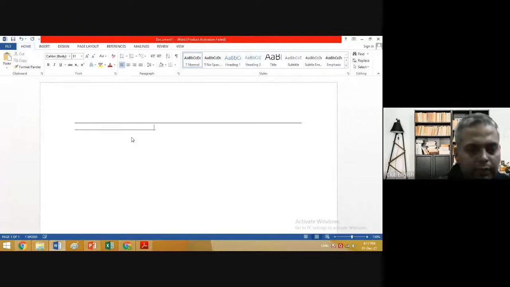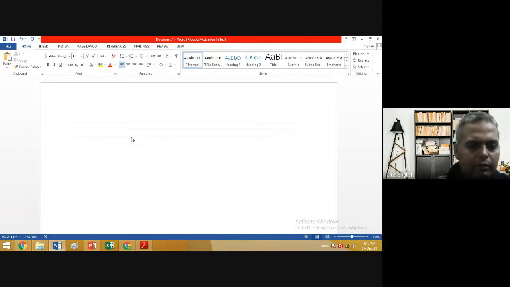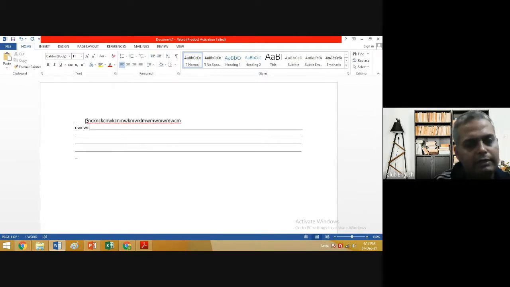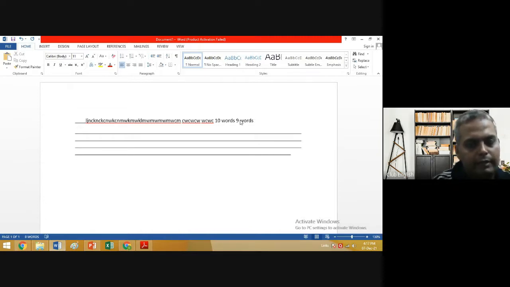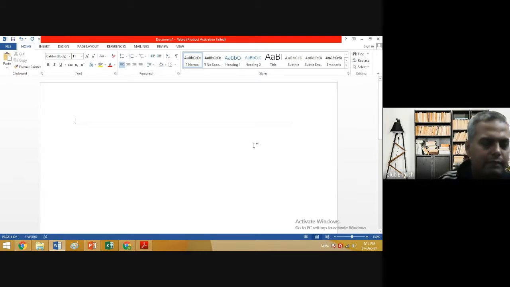As you can see now here, for example, this would be line number one. Then there would be line number two, then line number three. So what you need to do is just write three or four lines, and you would understand what your average per line is. For example, I would be writing 10 words, and on the next one, I would be writing again 9 words. Then I would be writing some 8 words. So my average, in this case, is for example 10 words.